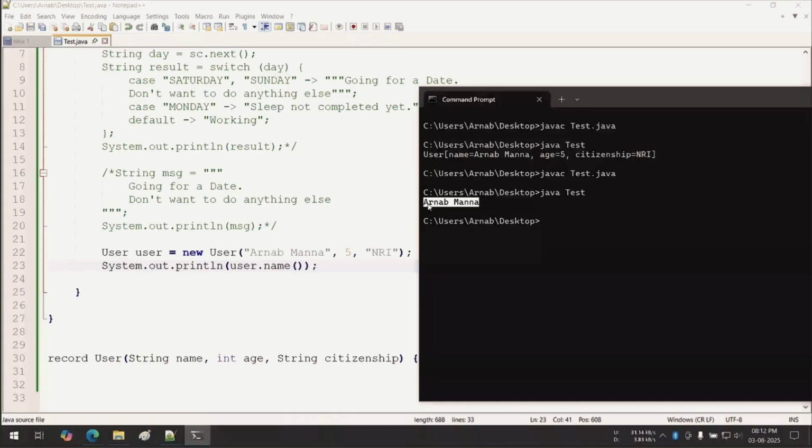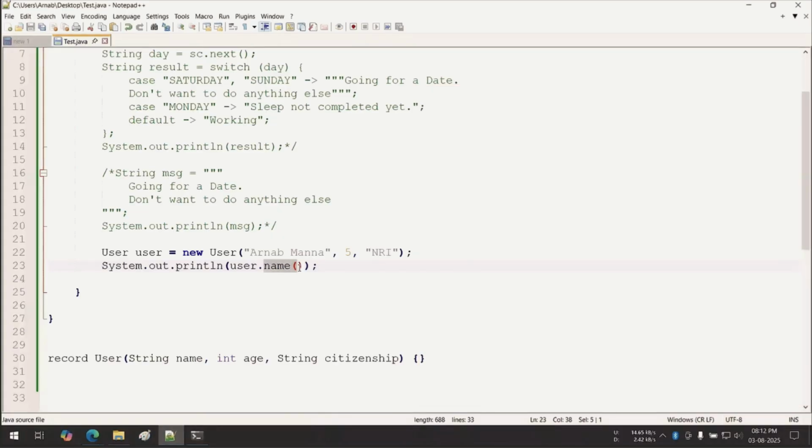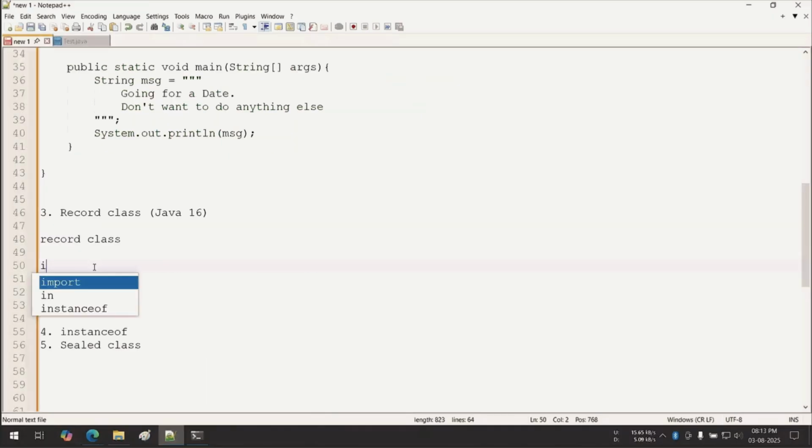Now no setters are there, only getters are there. Why? Because one restriction is there: it is an immutable object. Immutable object means you cannot change the value once you instantiate the object. Fine, guys. That's why you cannot set the value at runtime. While you are creating the object, you are providing some value, and that will be the only one used.